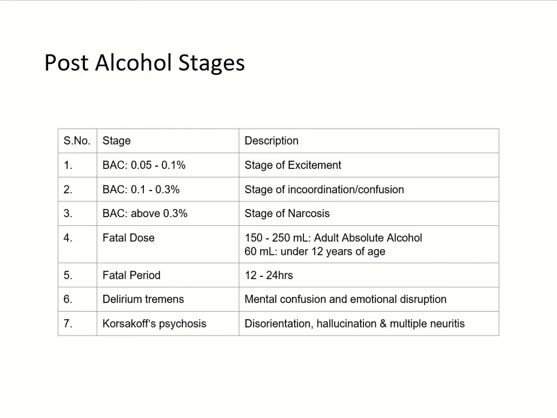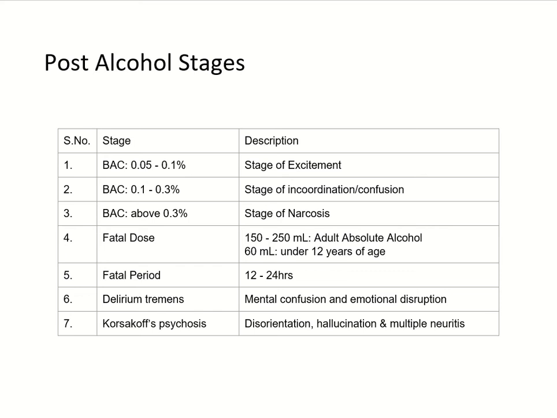What are the changes in the body after alcohol consumption? When the blood alcohol content, or BAC, is between 0.05 to 0.1%, it is the stage of excitement. When BAC is between 0.1 to 0.3, it is the stage of incoordination or confusion. BAC above 0.3 is the stage of narcosis.